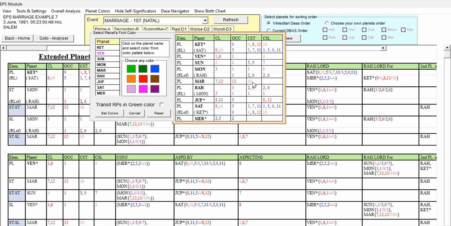Still, it is weak. So we cannot give blue color, we cannot give red also, because being the 7th lord, we cannot give it red. So what we can do, we can give the pink. It is mixed one, right? 7th lord, we can give it the pink.